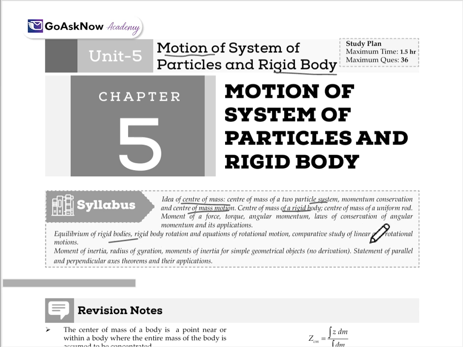and equation of rotational motion, comparative study of linear and rotational motion, moment of inertia, radius of gyration, moment of inertia for the simple geometrical objects, and statement of the parallel and perpendicular axis theorem and their application. So, for the different bodies, motion with respect to their system and all, this is all we are going to study in this Unit 5.